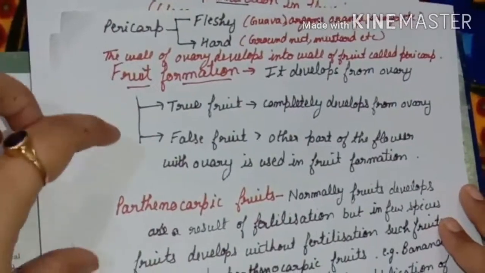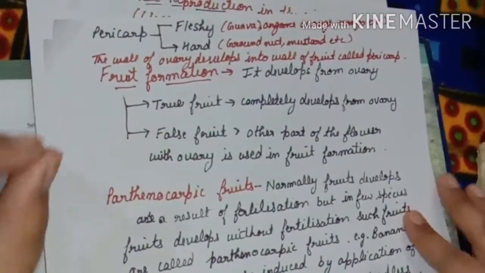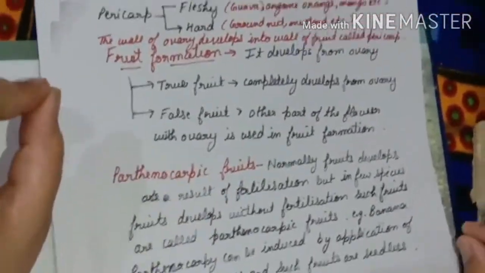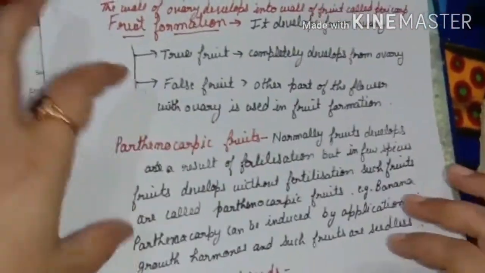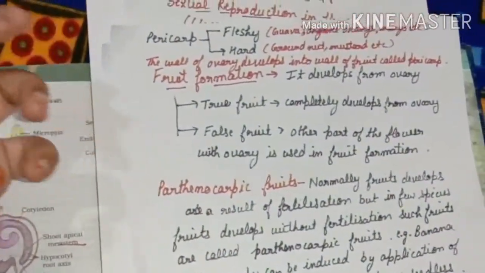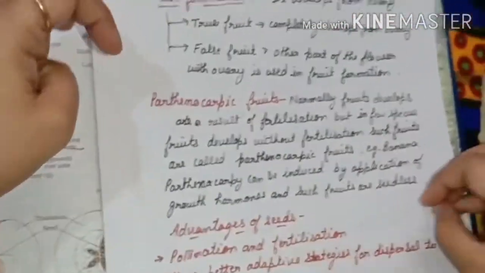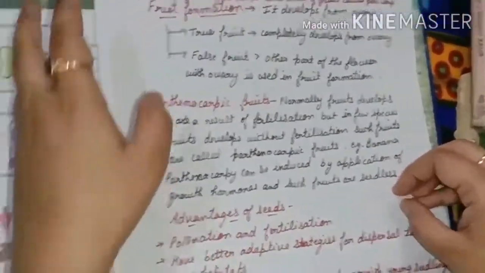Now after this we will start the fruit formation. We have two types of fruit, true fruit and false fruit. The fruit that utilizes only and only the ovary at the time of development is called a true fruit. But when other parts of the flower, for example the thalamus, are also used at the time of the development of the fruit, then we call it a false fruit.